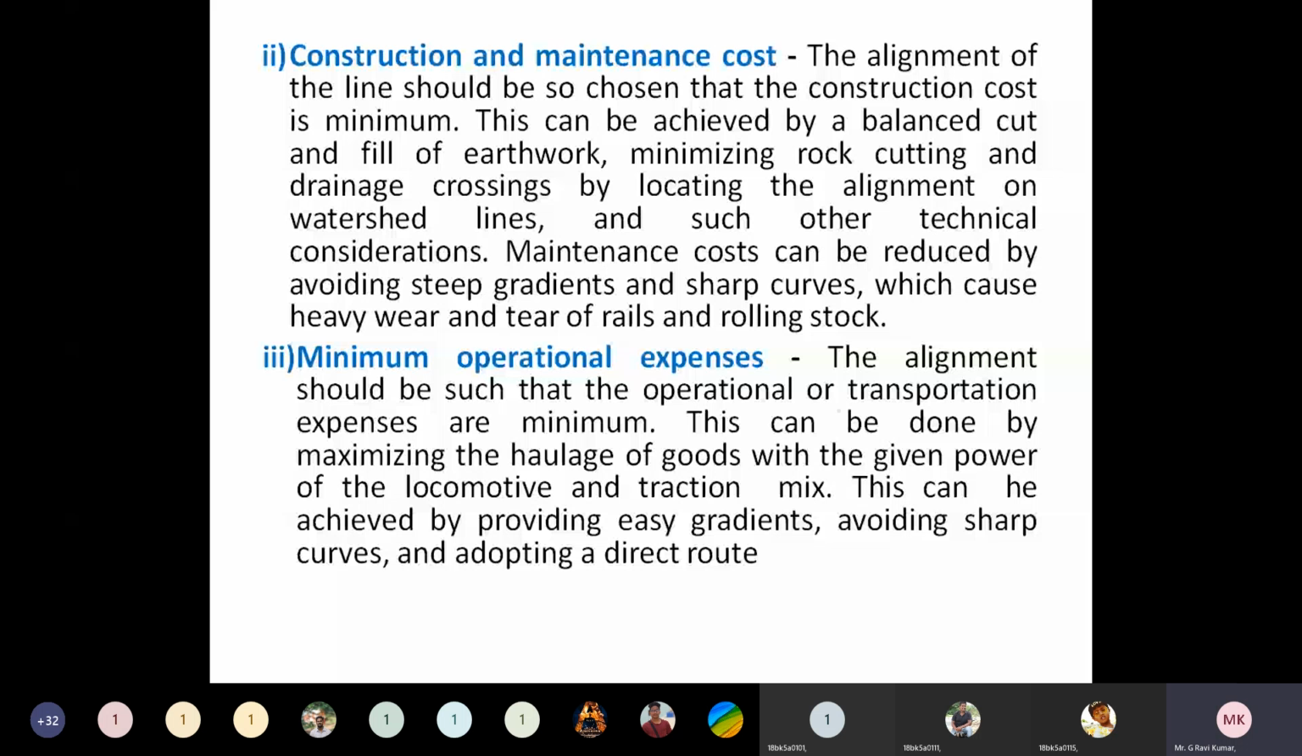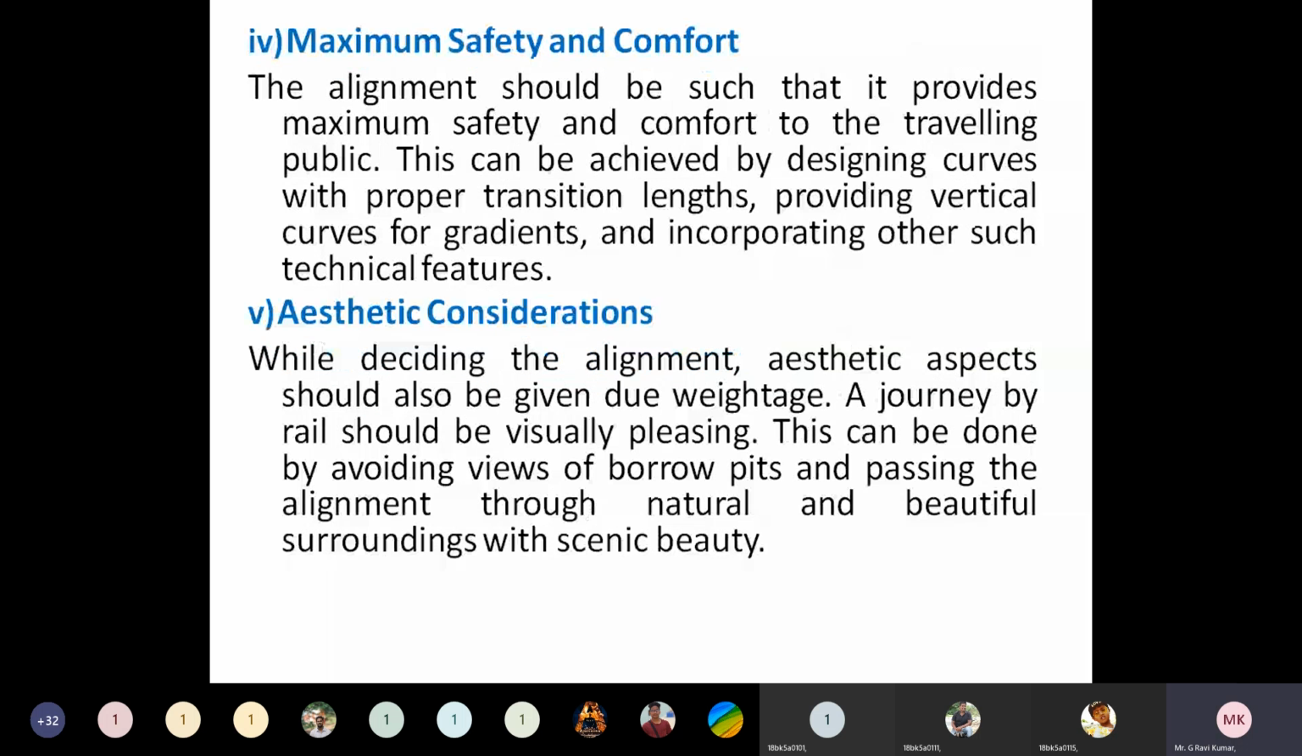In the same way as construction and maintenance, the expenses required for operation should also be as low as possible. Understand? Then that alignment can be said to be a good alignment. The next one is that it can provide maximum safety and comfort.